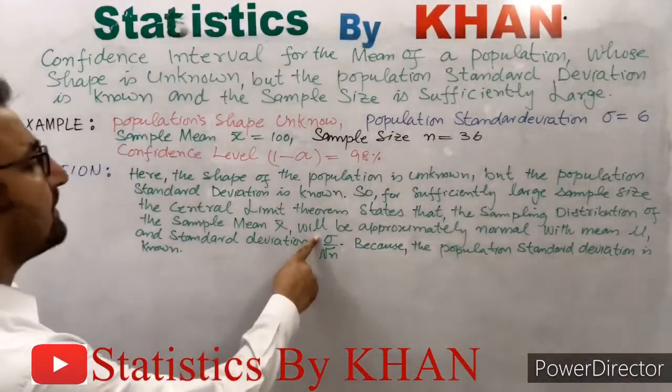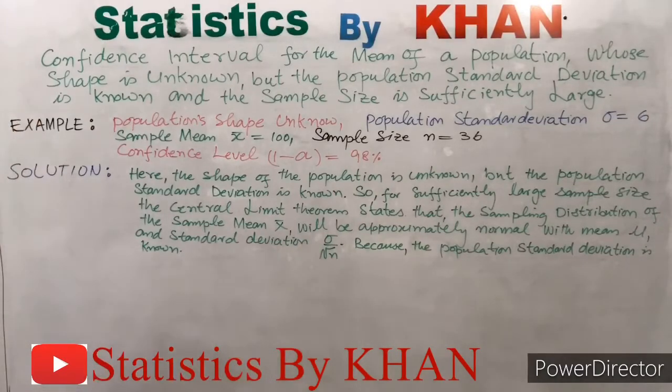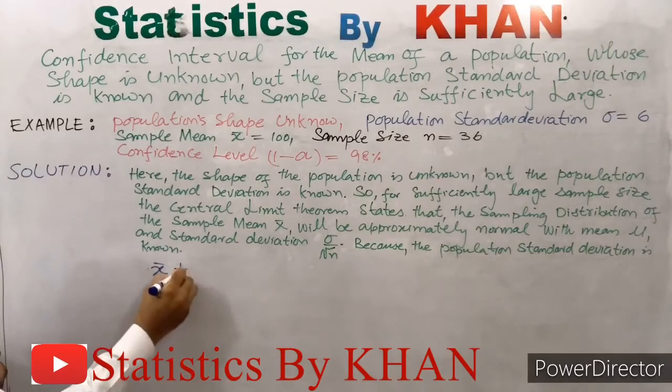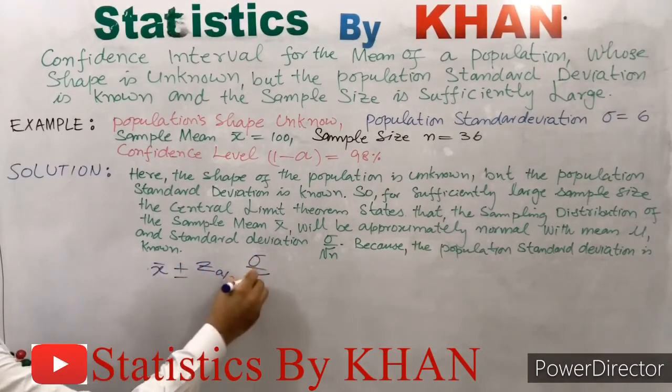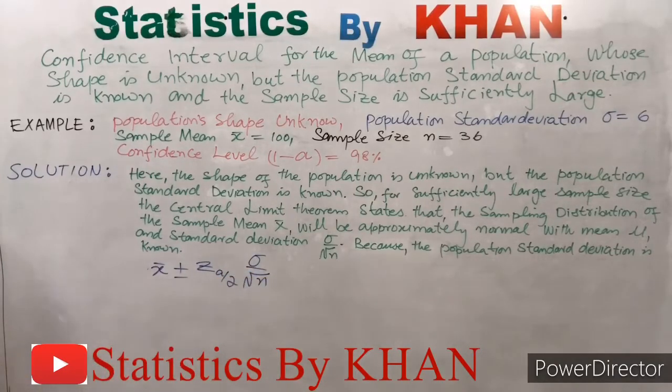If this sigma, the population standard deviation, had been unknown, then we would replace it by its sample counterpart, that is S. So now for the confidence interval for the population mean, we will use the expression x bar plus minus z alpha by 2 into sigma over under the root n. So now we will use this expression.